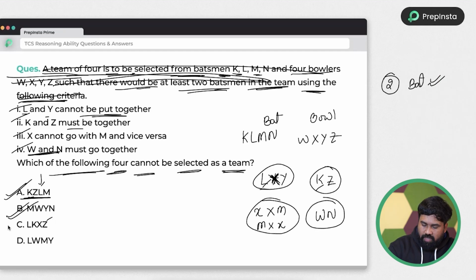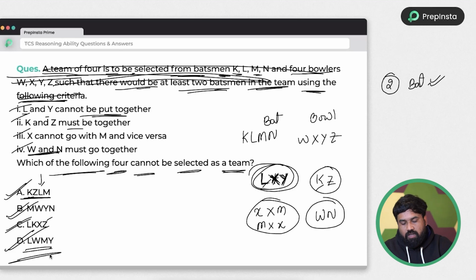So M is not there. So option C also can be created. Next, L, W, M, Y. See guys, in the first option, if L will be there, Y can't come, right? So option D is correct. Why? Because this group cannot be created. If L will come, Y can't come.